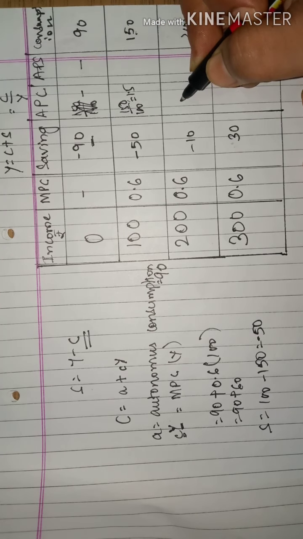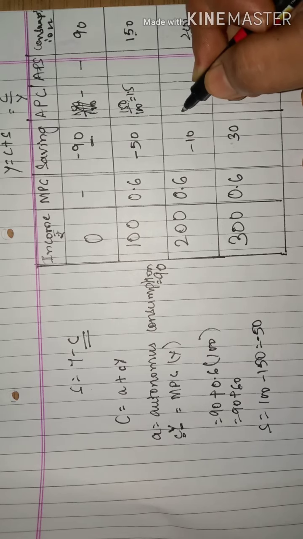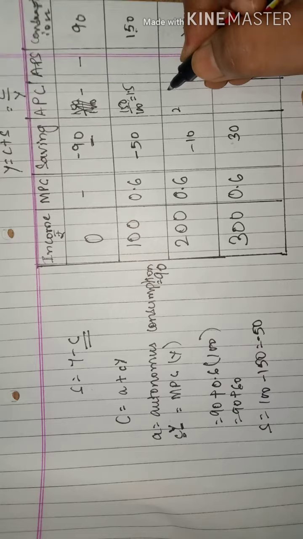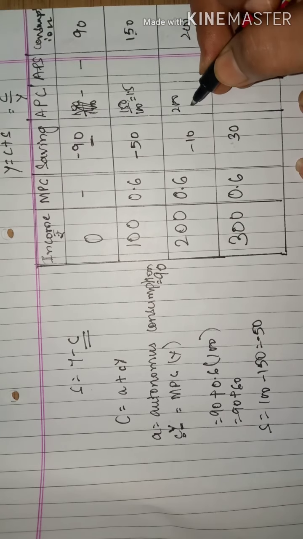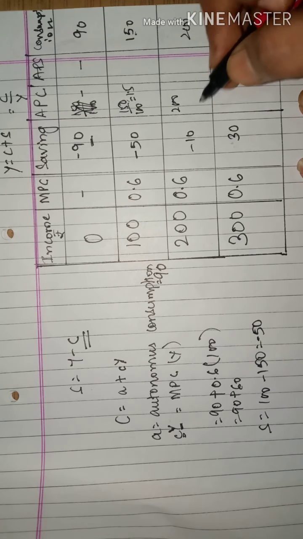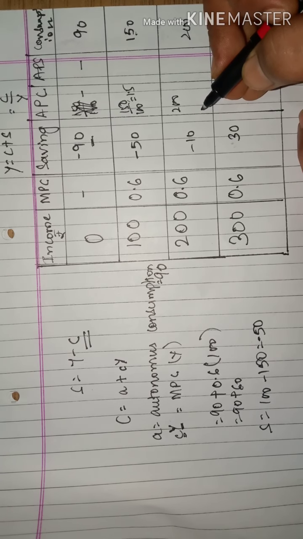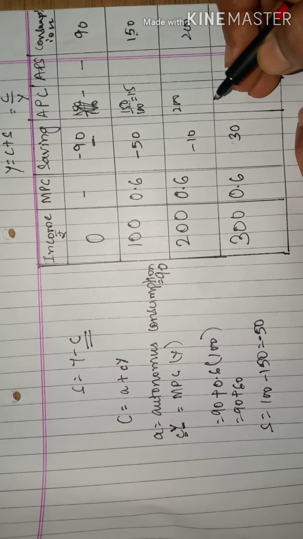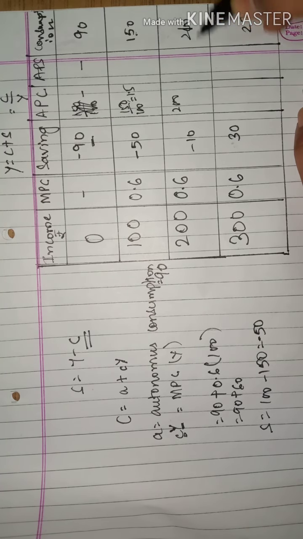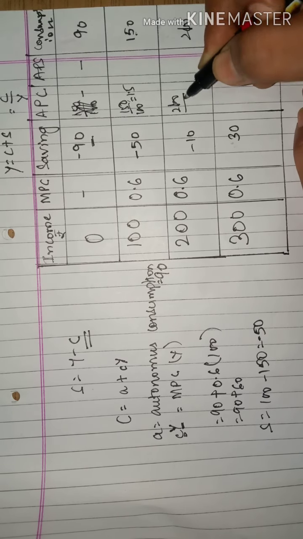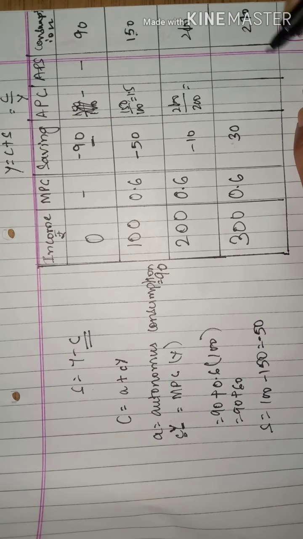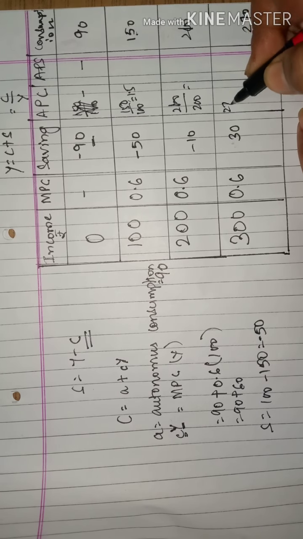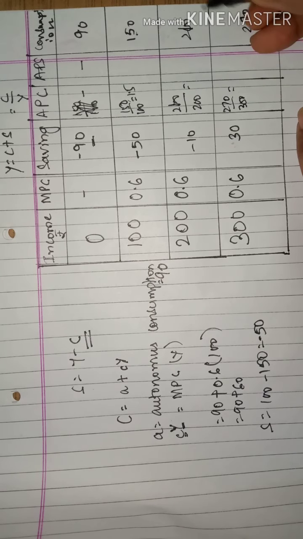Next I have 200, so I will go by 210 upon 200, where my consumption is 210. Again I will calculate. Same way when I get 270 upon 300, again I will calculate.